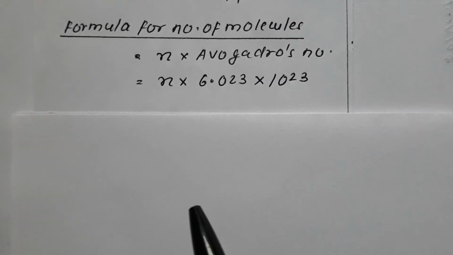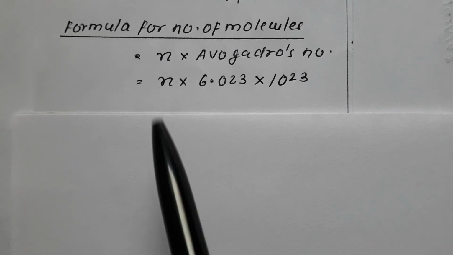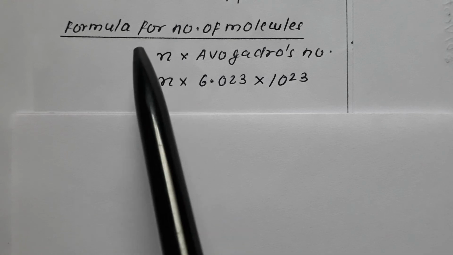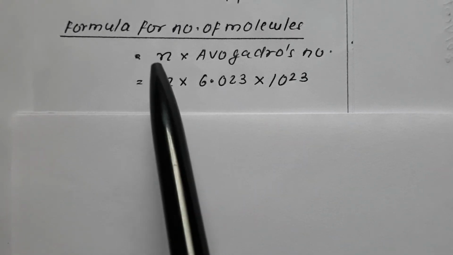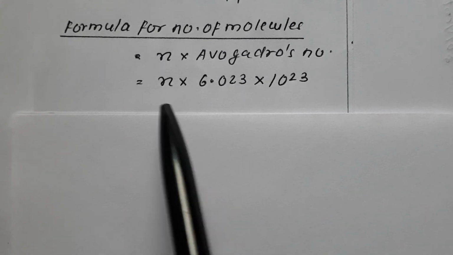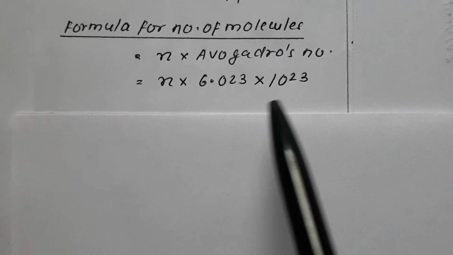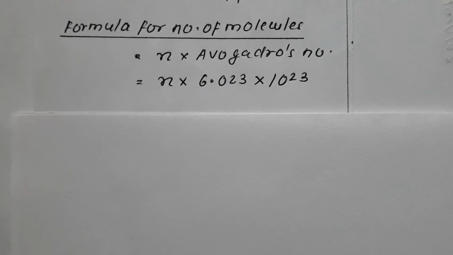So what we are doing is we first convert weight into mole, and then on the basis of the mole, we find out the number of particles using this formula. N is n into Avogadro's number, that is n into 6.022 × 10^23, which will give you the number of particles.